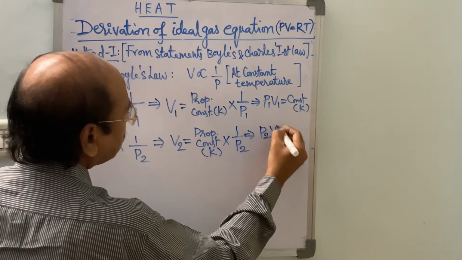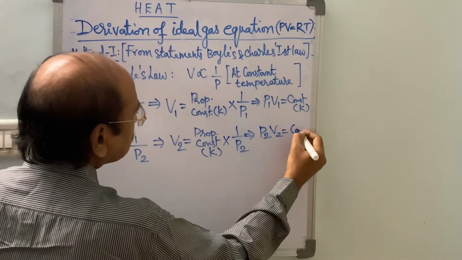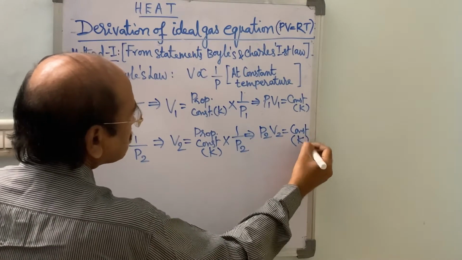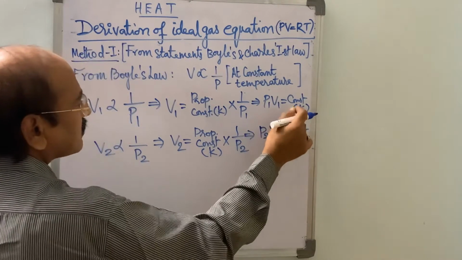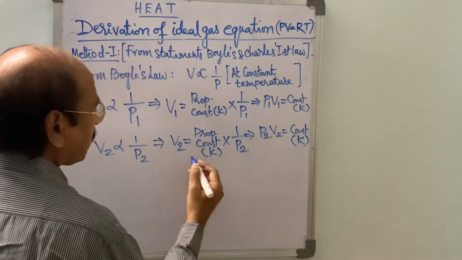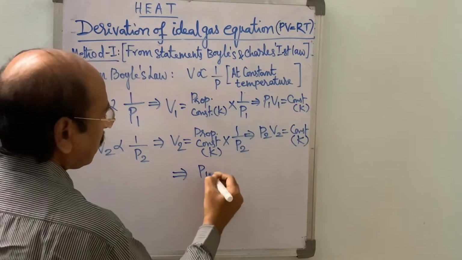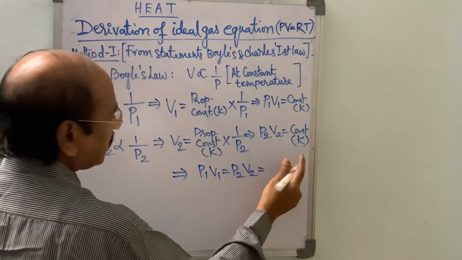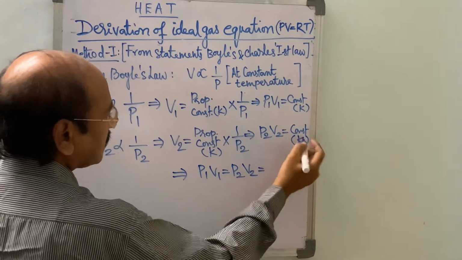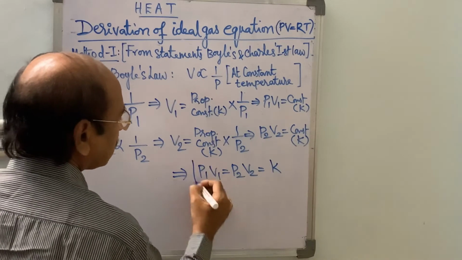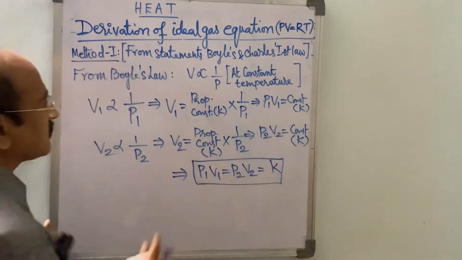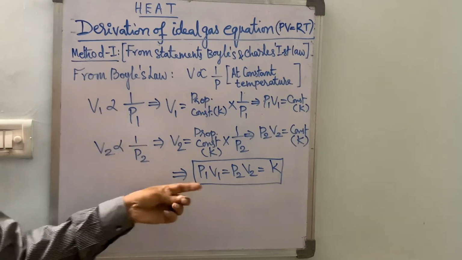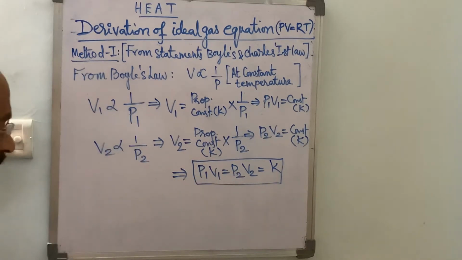Therefore, P2 V2 equals constant K. Since the right sides are equal, P1 V1 equals P2 V2 equals P3 V3 up to Pn Vn, equal to some constant K. So from Boyle's law, we get P1 V1 equal to P2 V2 equal to K.